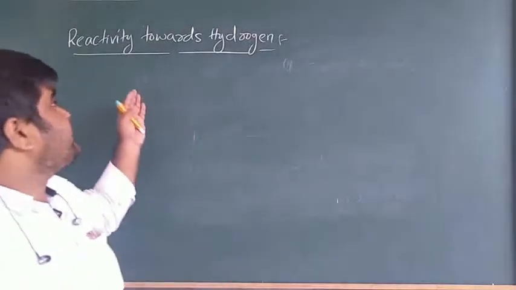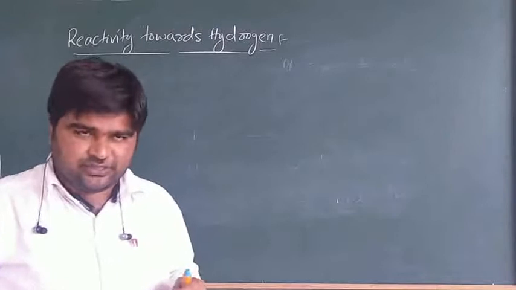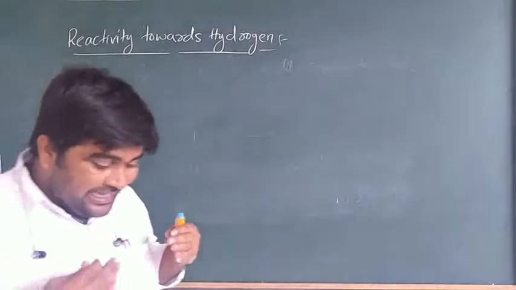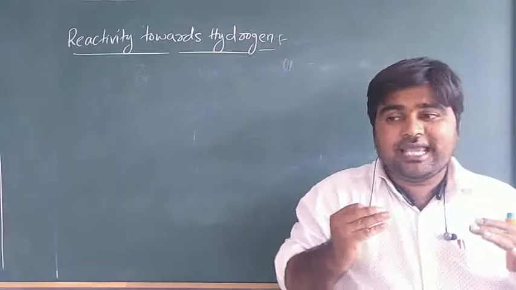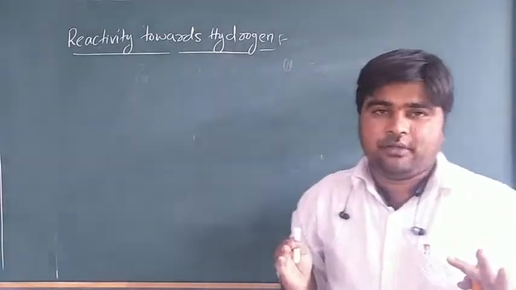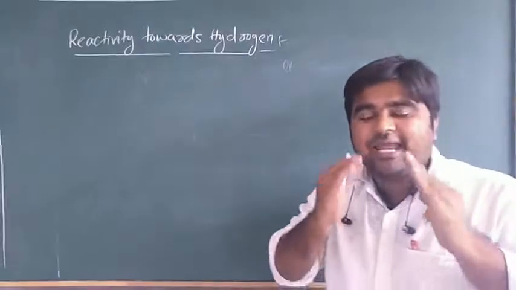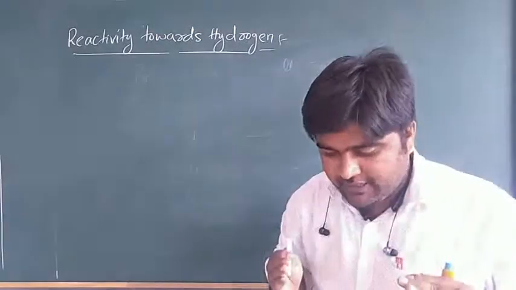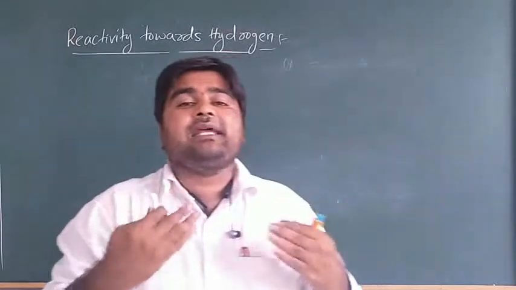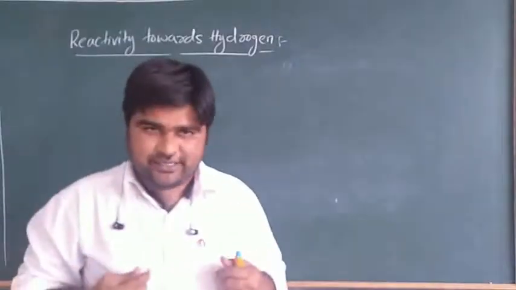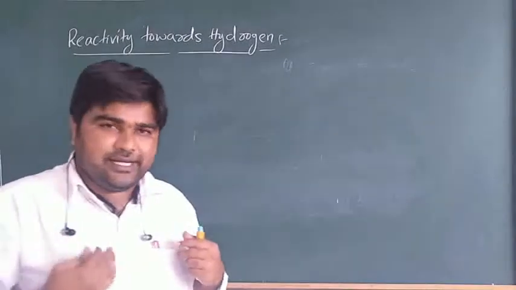Today we are going to discuss reactivity towards hydrogen. So all alkaline earth metals except beryllium react with hydrogen to form alkaline earth metal hydrides.